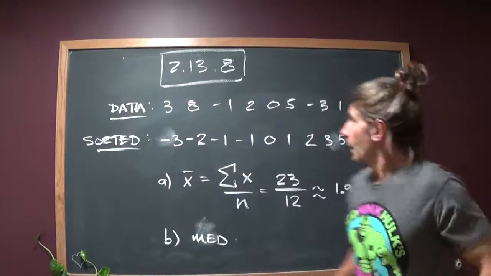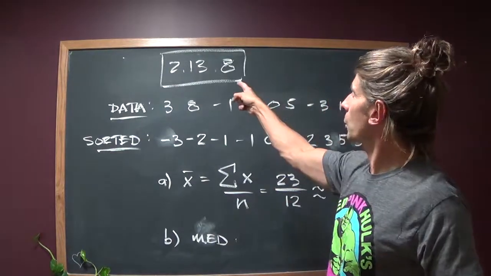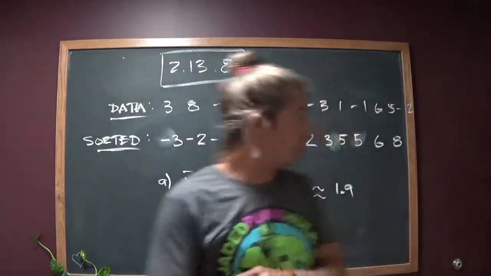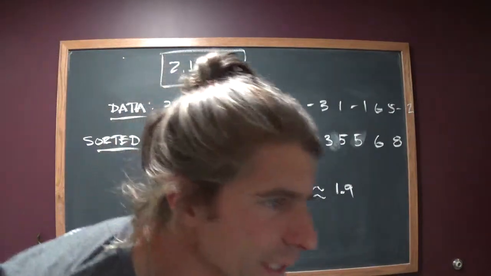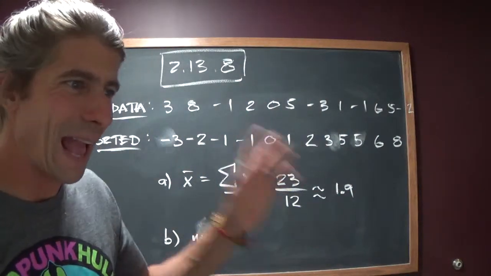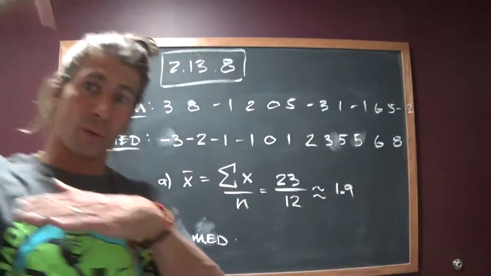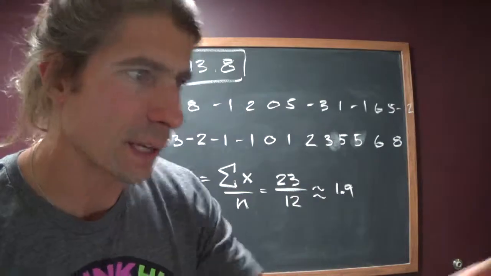Hey everybody, the purpose of this video is to help you find some solutions for 2.13.8 in the Collaborative Statistics textbook. In this one they did a before and after study, it looks like. 12 teachers, mathematical problem solving, attitudes were measured before and after. So they took 12 readings beforehand, I guess on a scale of whatever. They didn't tell us that.